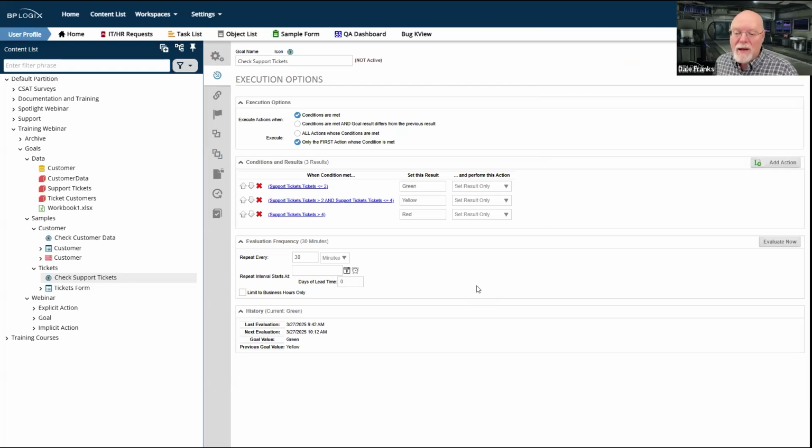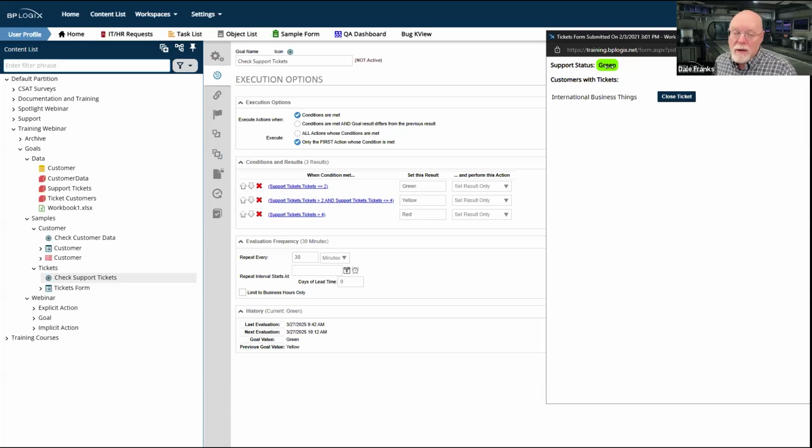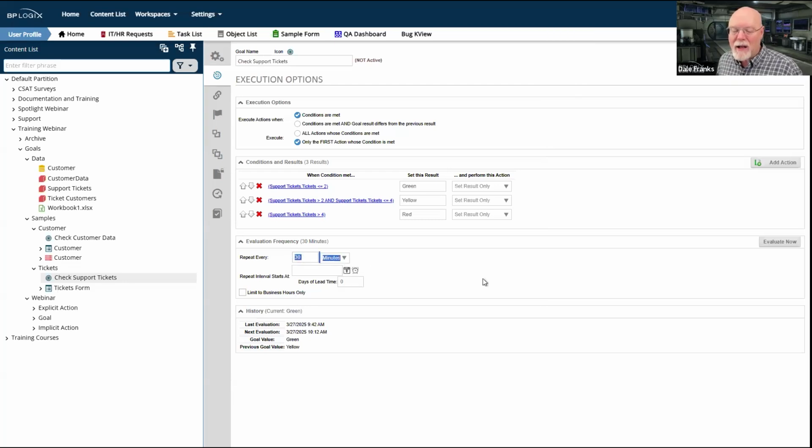In that case, you probably just want to invoke the business value directly on the form and not run it through the goal, because this is one of the weaknesses of a goal whenever we're doing things through implicit action, which is how far behind is that goal. In this case, it could be up to 30 minutes behind.